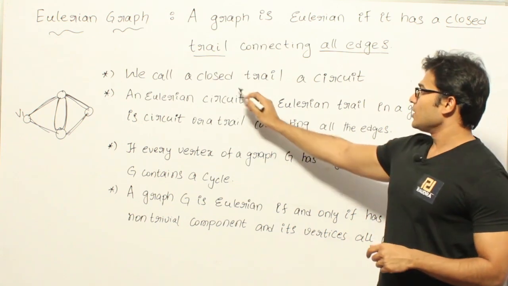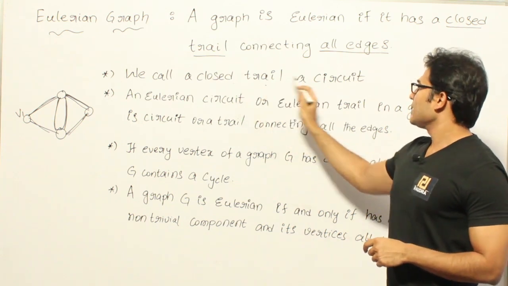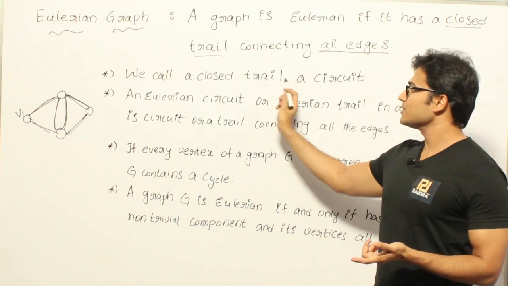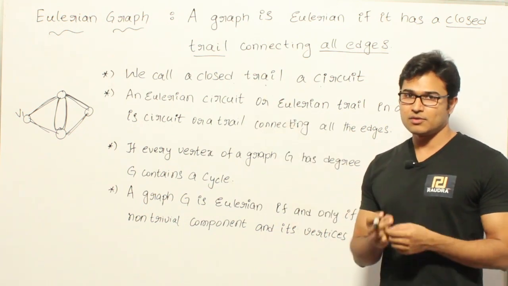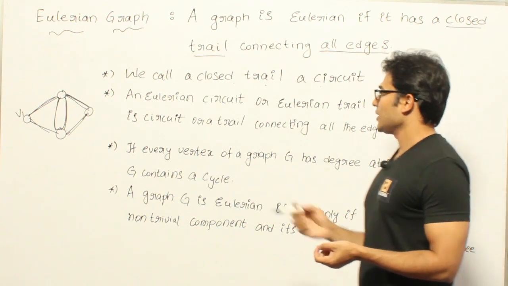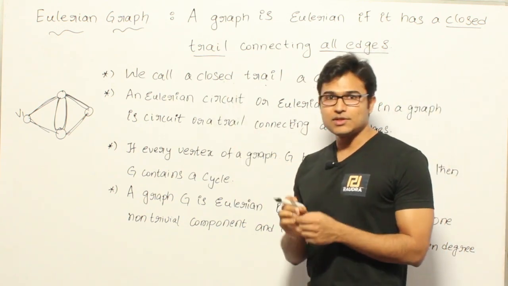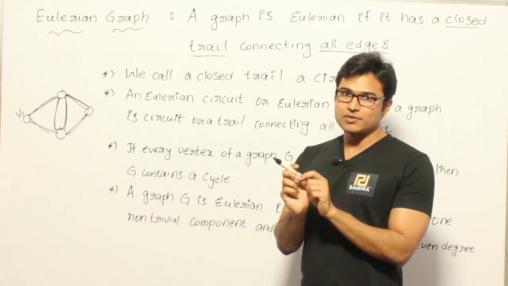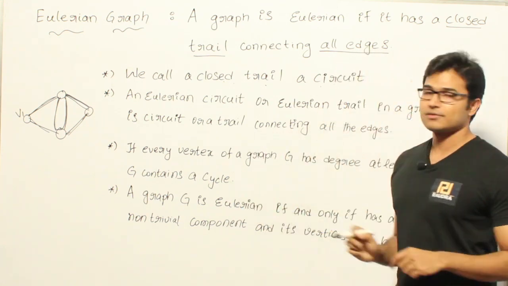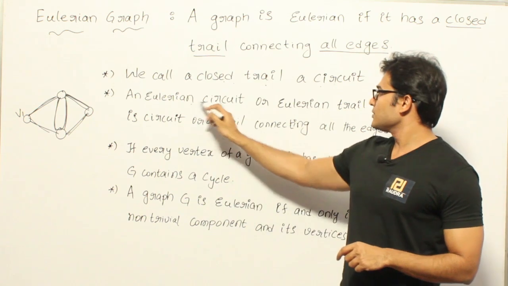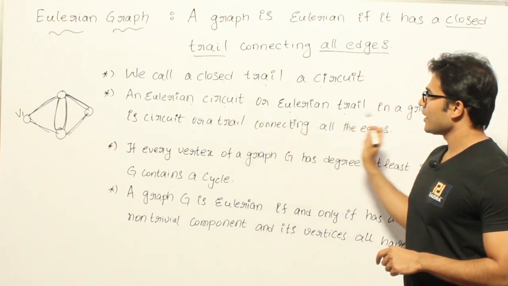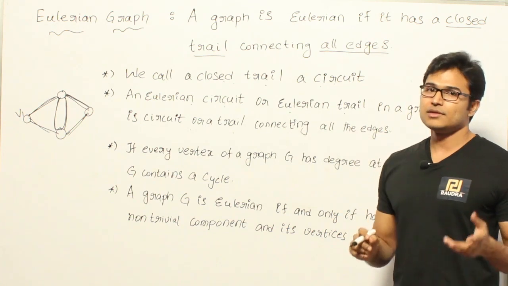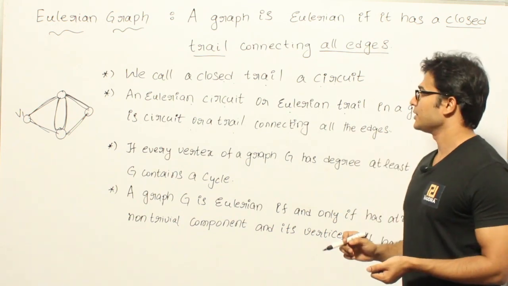Now we call a closed trail a circuit. That is the name given. So what is a trail? A trail is a walk in which edges are not repeated, and if it is closed, which means the starting point and ending point of the trail are the same, that is called closed. That is also called a circuit. Now an Eulerian circuit or Eulerian trail in a graph is a circuit or a trail connecting all the edges.